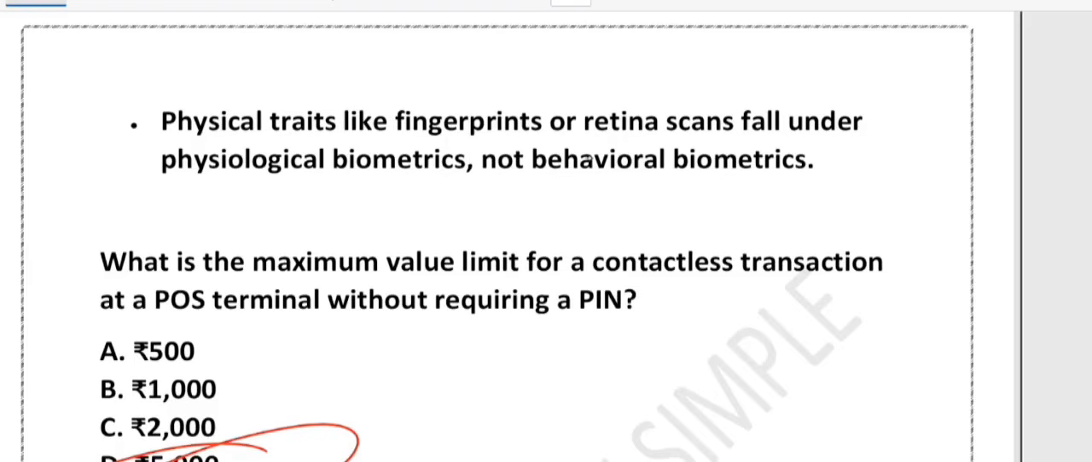Sorry, not 5,000, 2,000. At a POS without requiring a PIN, right? It is 2,000, not 5,000. Imagine you are buying grocery worth rupees 1,500. Just tap your card, no PIN is needed. But if your bill is 2,500, you have to enter your PIN for safety.